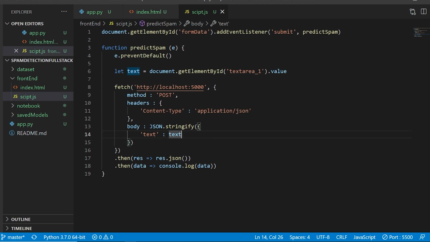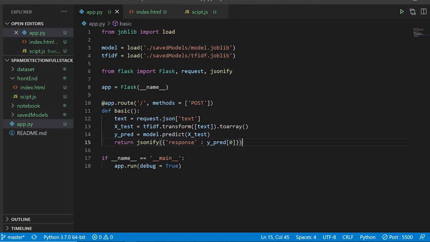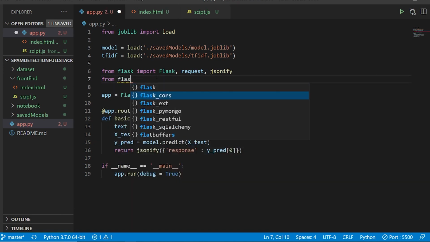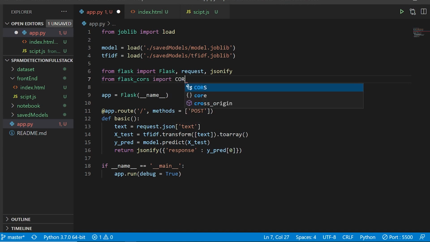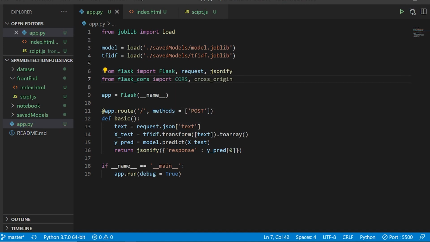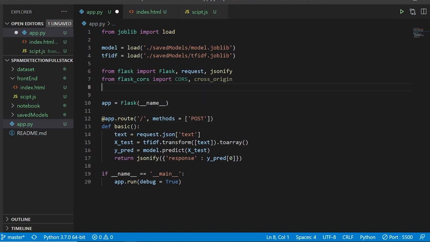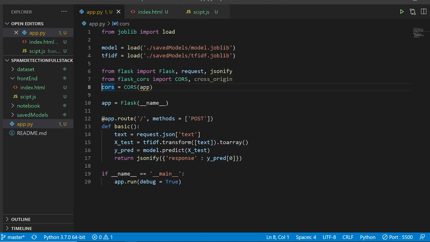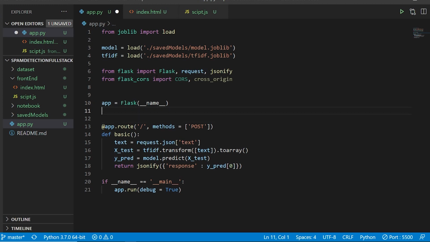Now we will have to head over to the app.py and set up CORS. Here I'll say from flask_cors I'm going to import CORS followed by cross_origin. This decorator will be applied, and also the mechanism. So here I'll say cors is equal to CORS, that is an initialization, and I'm going to pass it app. I'm sorry, I have to do it after this.